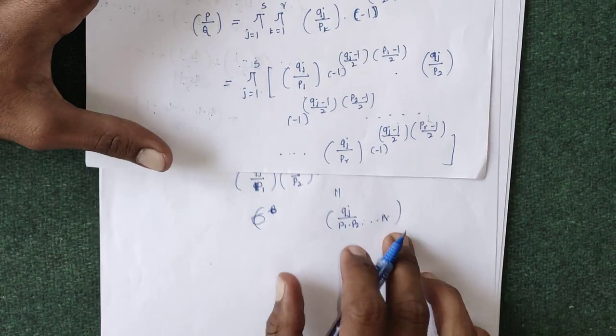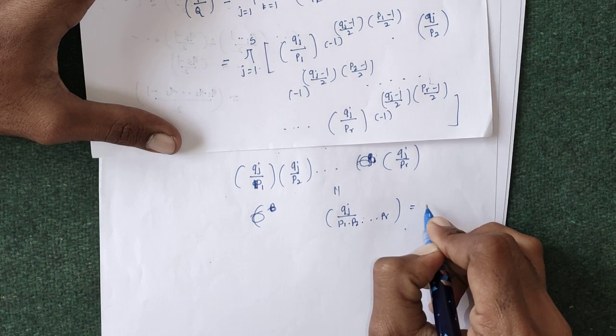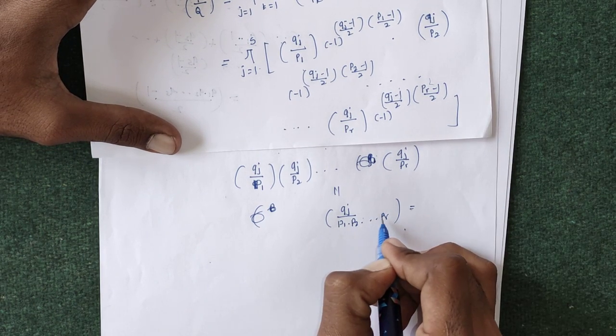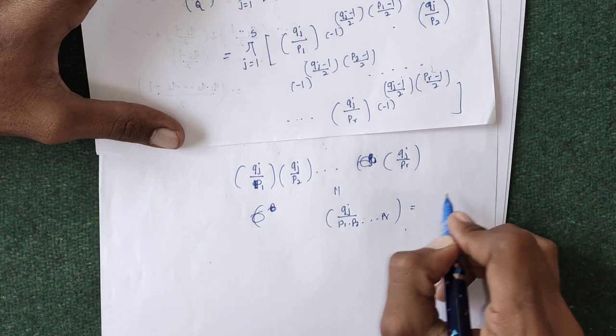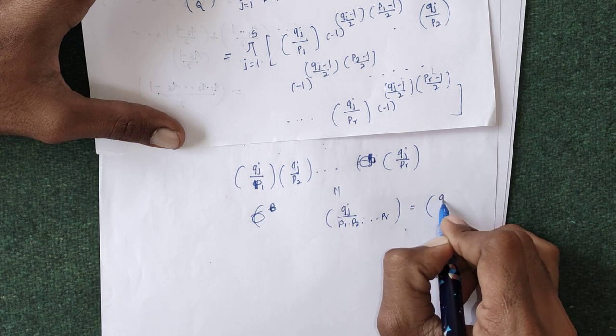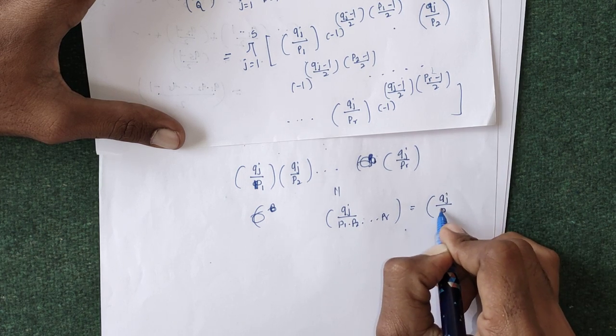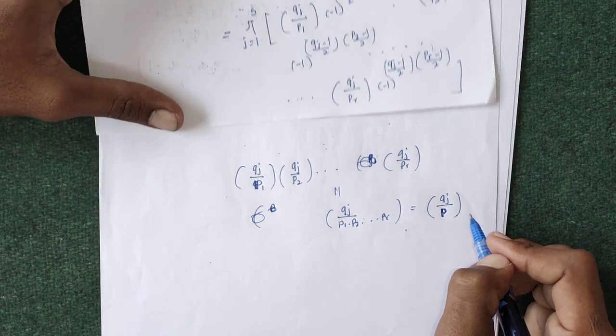Now this is just the product p1 p2 up to pr, and this product is just the Jacobi symbol of qj with capital P.